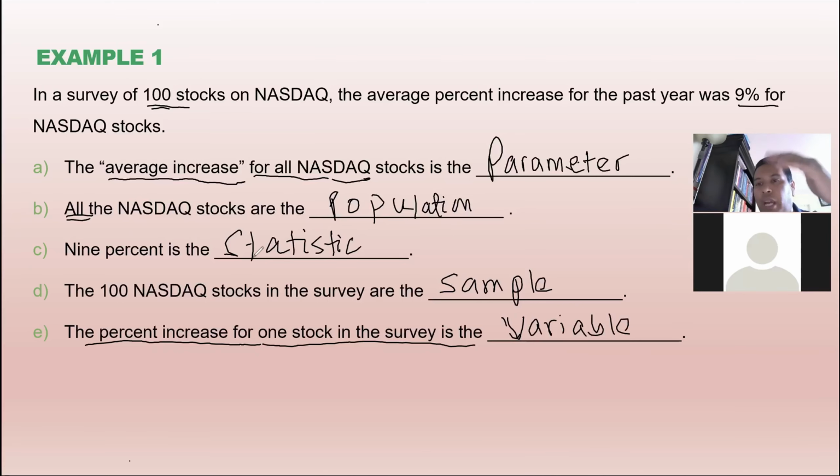9% increase for the 100 stocks. That is about the sample. So it is a statistic. 100 NASDAQ stocks that you surveyed, that is, you took 100 out of everything. That's why it is called sample. And the last one is percentage increase for one stock. You have one stock and we are talking about the percentage increment on that. So it is just on that one, that is at the individual level. So whenever we are talking about the individual level, that is always called the variable.